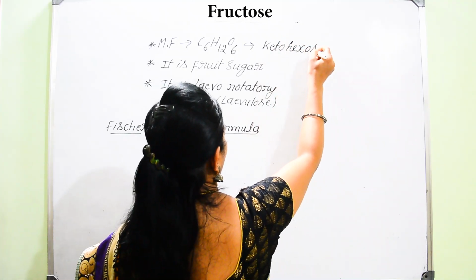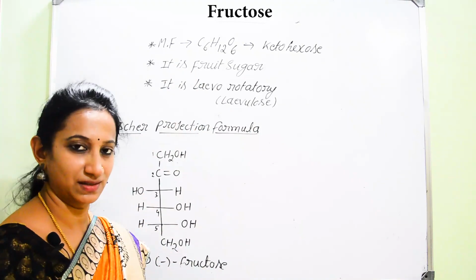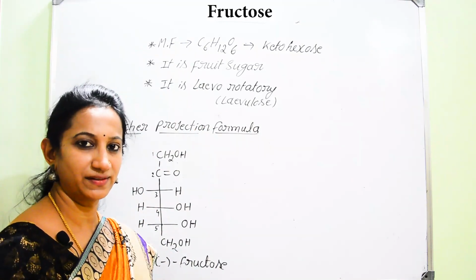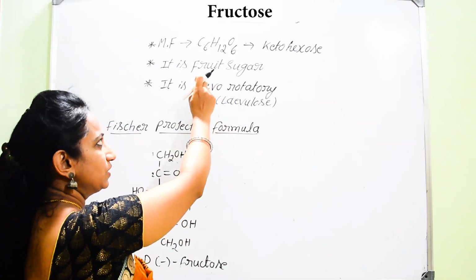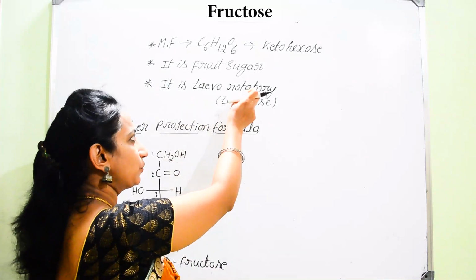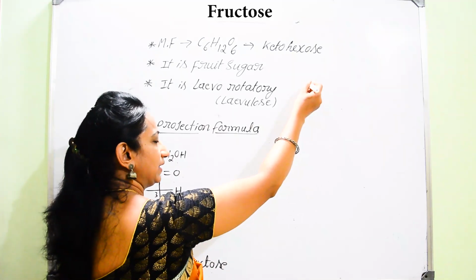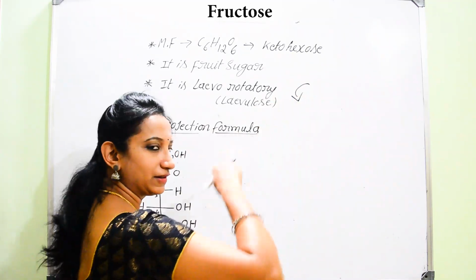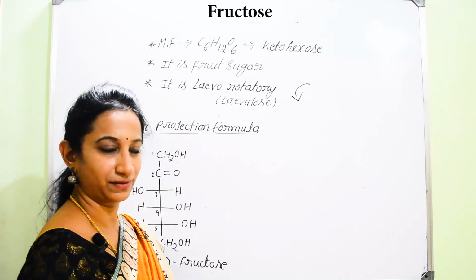Ketohexose. So now if you go for the source of this particular sugar, it is sweeter in taste, it is much more abundant in fruits, hence it is named as fruit sugar. So it is levorotatory. Why is it considered levorotatory? It can rotate the plane polarized light towards the left side, or in the anti-clockwise direction. So it is said to be optically active.